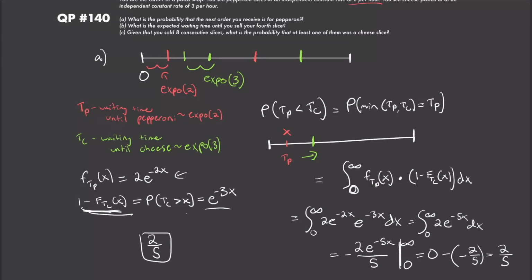Also in general, what you can basically show is if we have two different Poisson processes happening, maybe with different exponential rate parameters, right? Well, then all we have to do is change out the values that we had in here, and you'll get lambda A divided by lambda A plus lambda B in general. So this would be the probability that an event from our Poisson process A happened before an event from our Poisson process B, where these are the rate parameters from those processes, right? And this is a very useful thing to know. You don't want to do all these integrals every time. You can just know this. And this also intuitively makes a lot of sense. If I expect 2 pepperonis to come every hour and 3 cheese to come every hour, then I expect 5 general slices to come every hour, and 2 out of those are probably going to be pepperoni. So this makes a lot of sense.